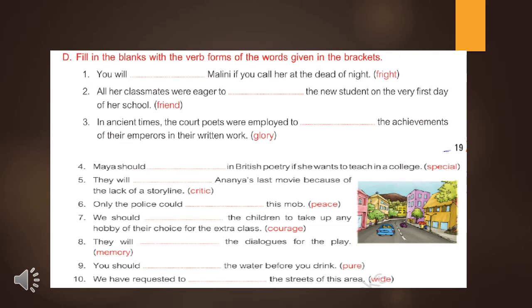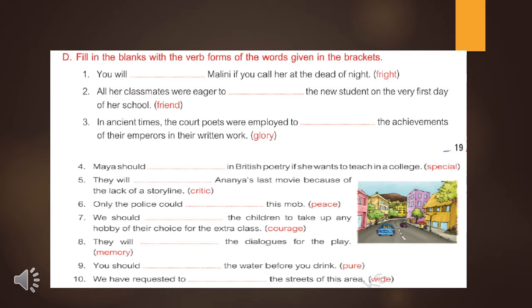All her classmates were eager to friend. The verb form of friend is befriend. Befriend is the answer here. All her classmates were eager to befriend the new student on the very first day of her school. Now see the third one.